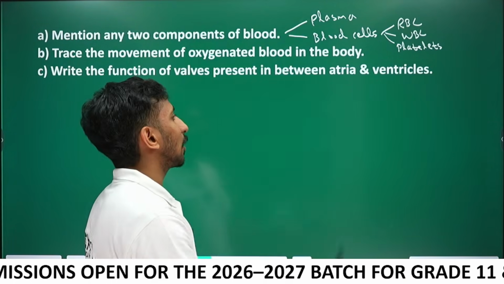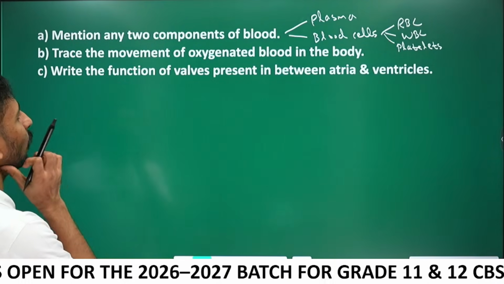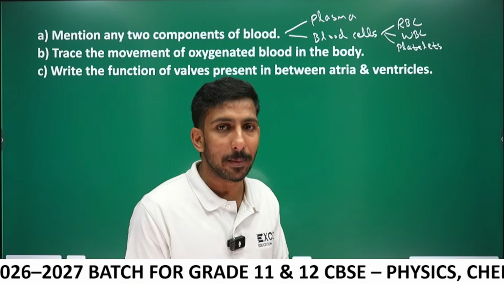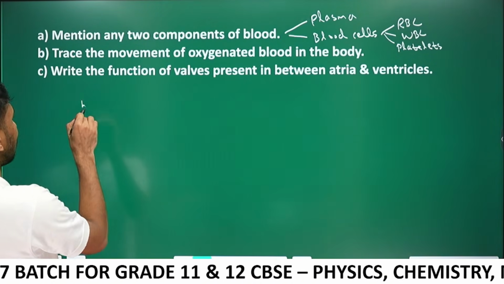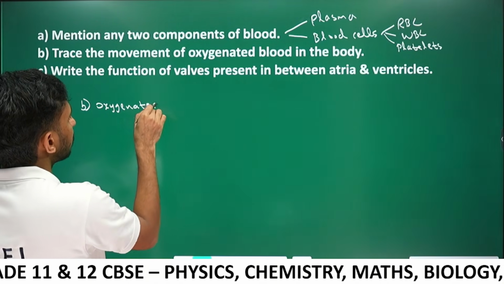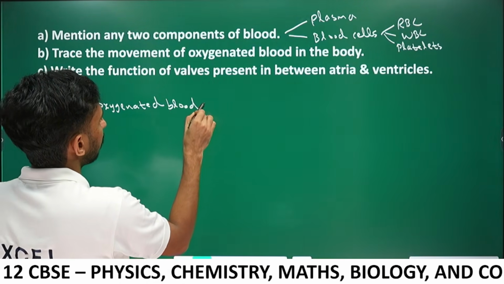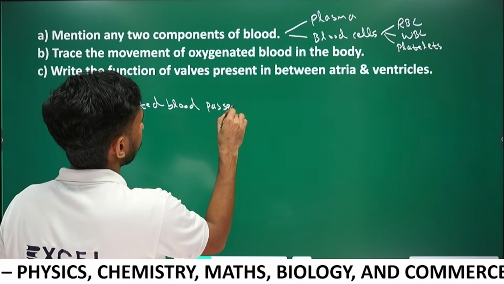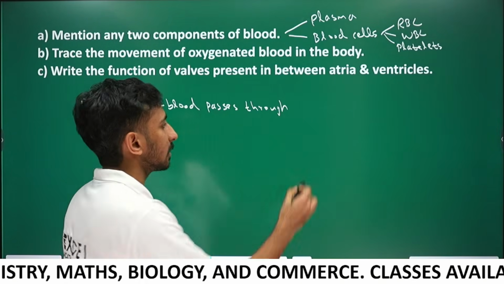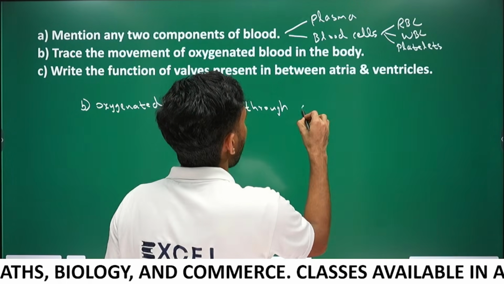Next, trace the movement of oxygenated blood in the body. Oxygenated blood passes through which blood vessels? Arteries or veins?